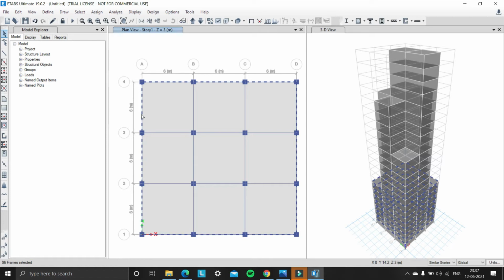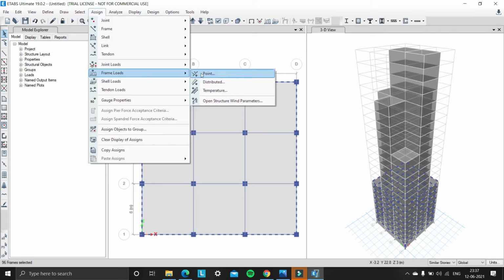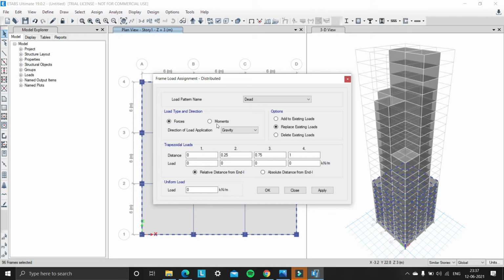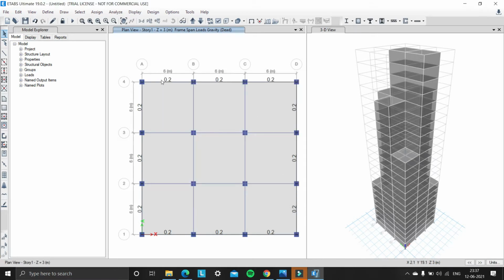So we are assigning the cladding load of 0.2 kilonewton per meter, uniform. In assign, frame loads, distributed, the load pattern is dead, in the direction of gravity, and the uniform load is 0.2 kilonewton per meter, which is given in the data, and click on apply. So we can see the cladding load of 0.2 kilonewton per meter is assigned on the external beams.